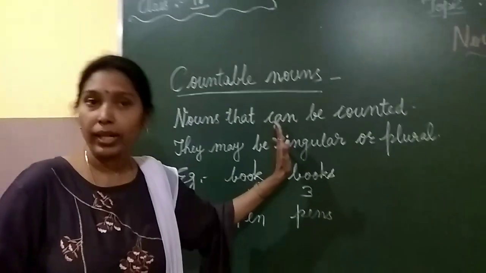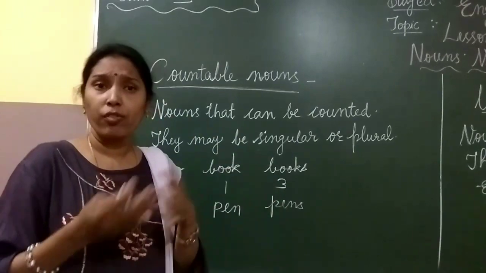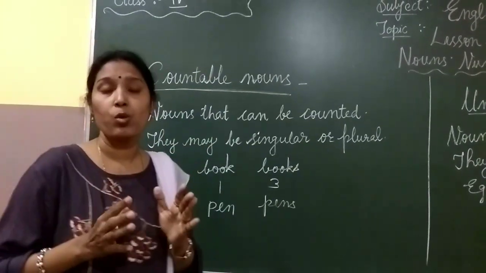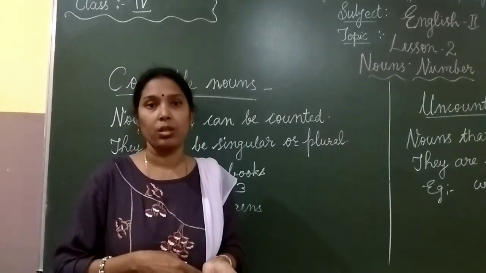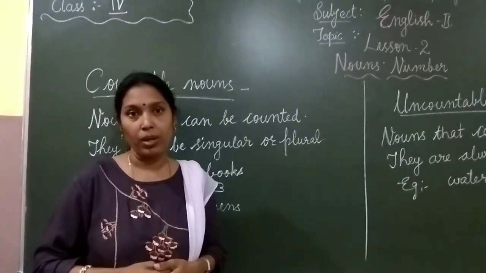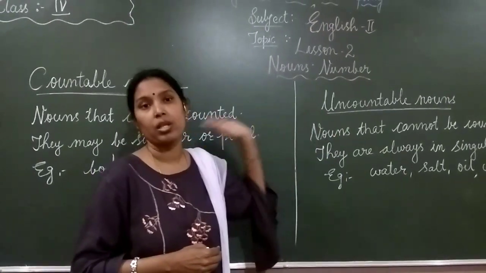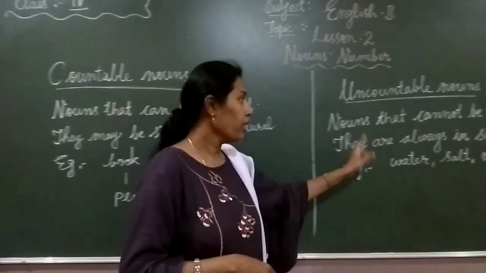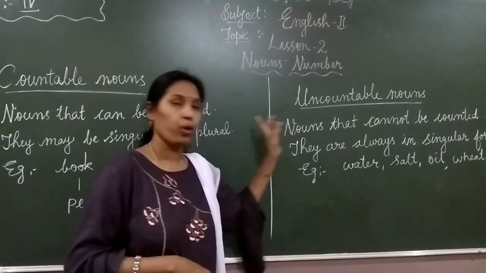Okay? So once again, it's very easy. Nouns that can be counted are called countable nouns. For example, book, pen, pens, flower, flowers, girl, girls, all come under countable nouns. And those nouns which cannot be counted are called uncountable nouns. Butter, cheese, rain, those we cannot count. So those come under uncountable nouns. Countable nouns can be singular or plural, but uncountable nouns are always in singular form. Okay children? I hope you all understood this.